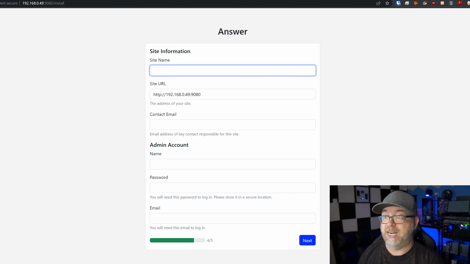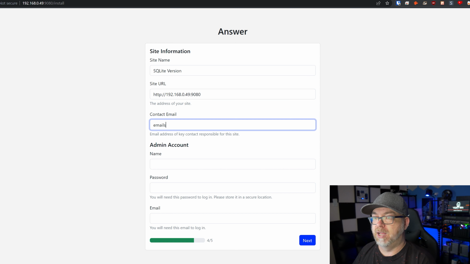So now we're just going to give it a site name. We're going to call this SQLite version, just so we've got something to visibly see what's going on here. Not that it's going to change anything, just know that that's why I'm doing it. So I'm going to do email at email.com.